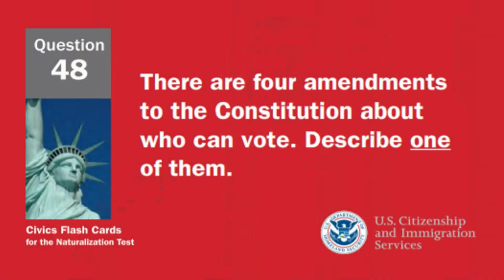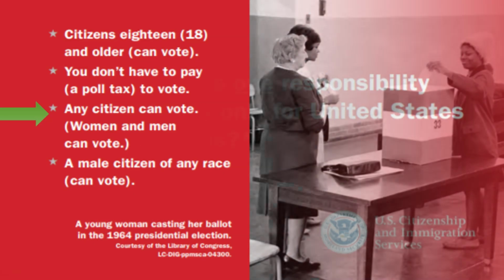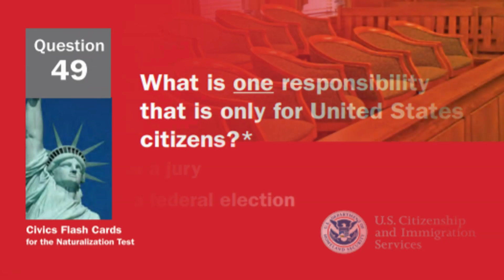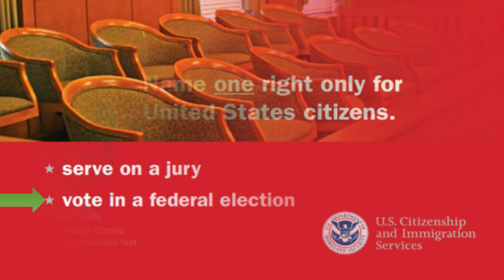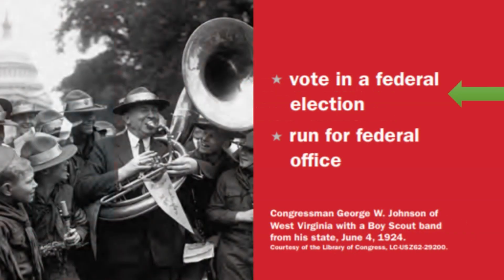There are 4 amendments to the Constitution about who can vote. Describe one of them. Any citizen can vote. What is one responsibility that is only for United States citizens? Vote in a federal election. Name one right only for United States citizens. Vote in a federal election.